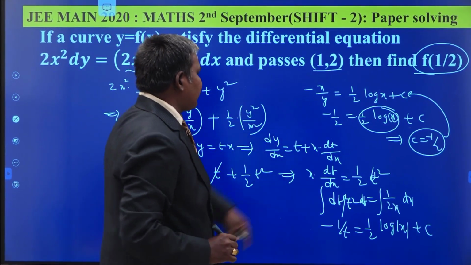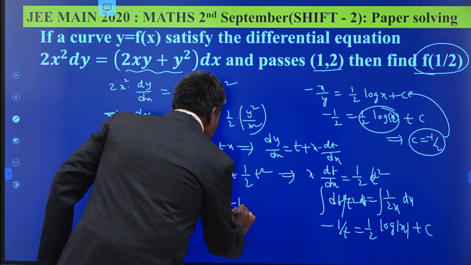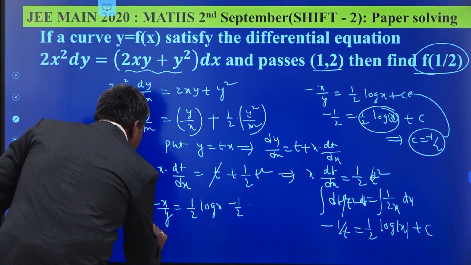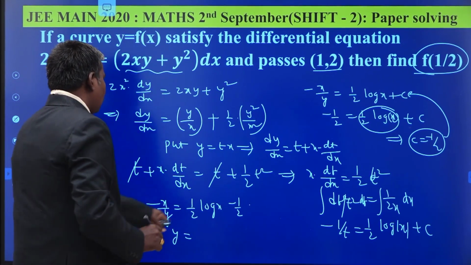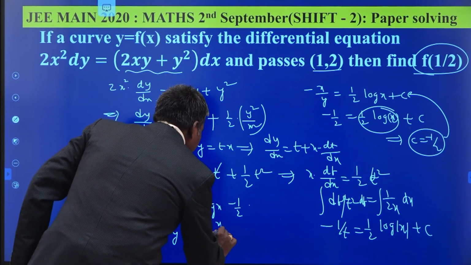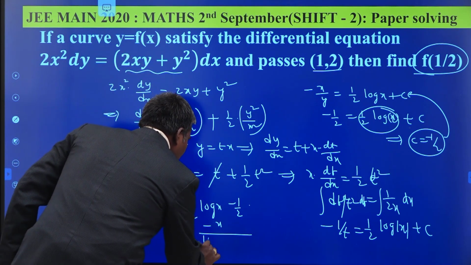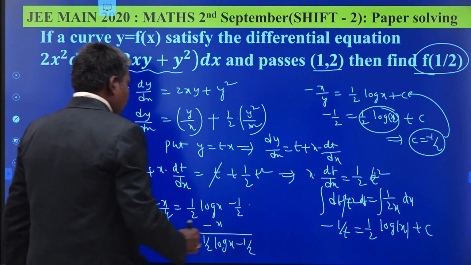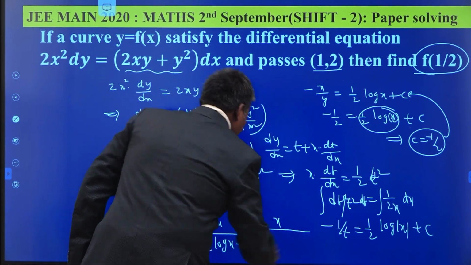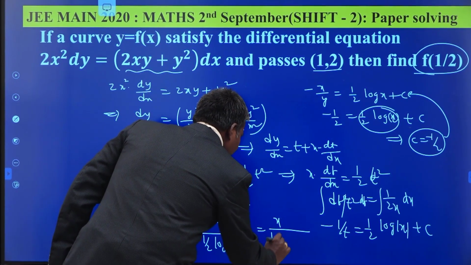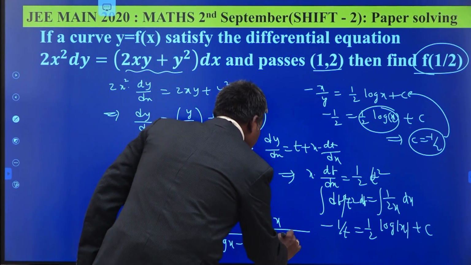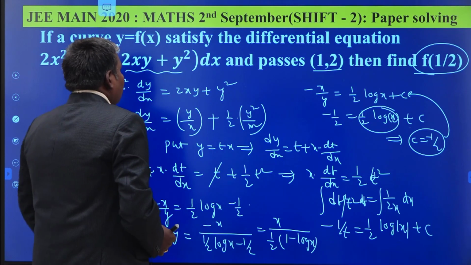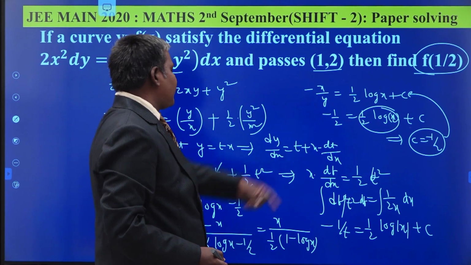1 by 2 log x minus 1 by 2. From this you have to calculate the value of y. y is equal to minus x by (1 by 2 log x minus 1 by 2). Take minus common: x by 1 by 2 times (1 minus log x). Okay, we have to find out the value of f of 1 by 2.